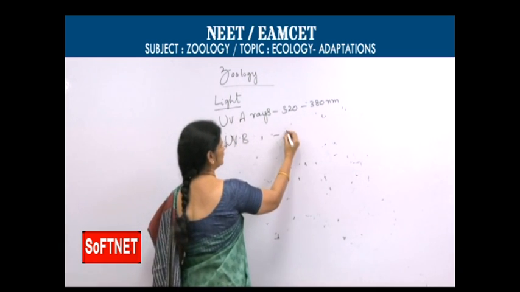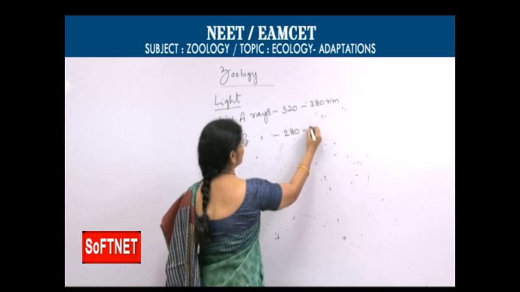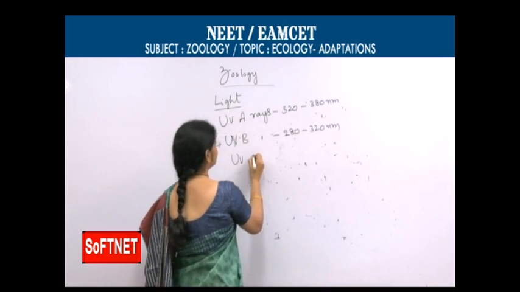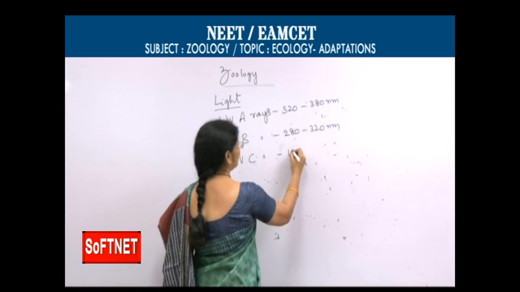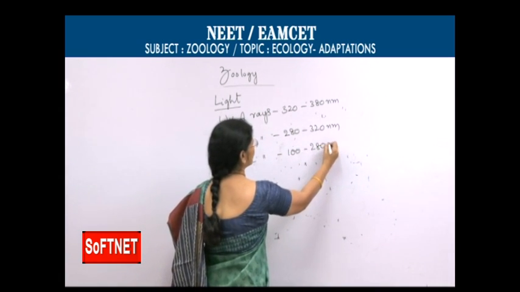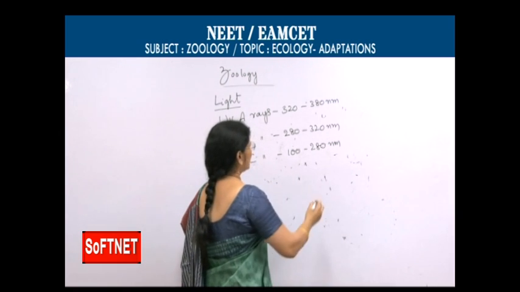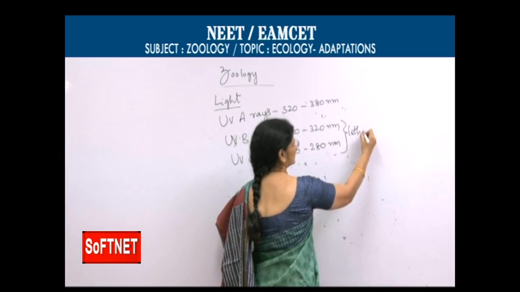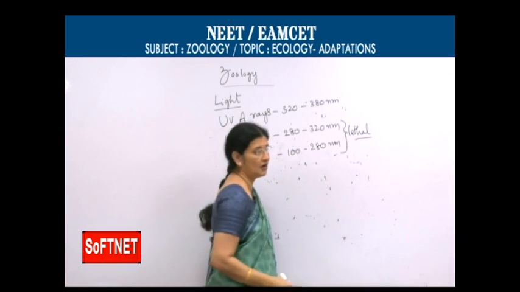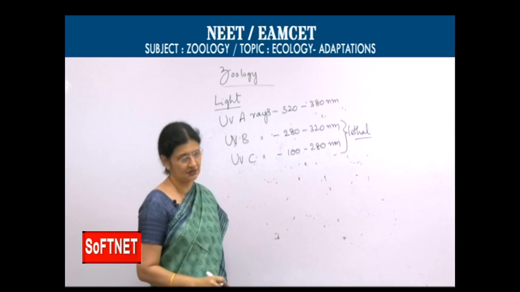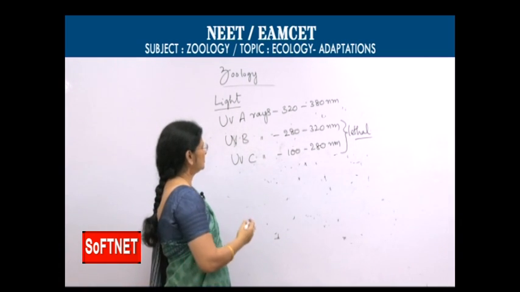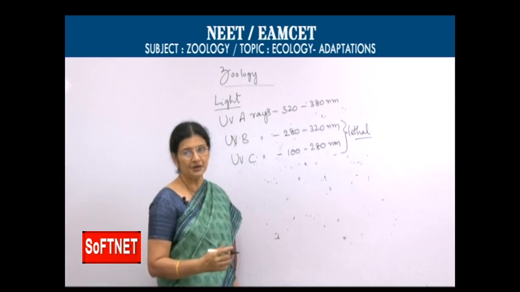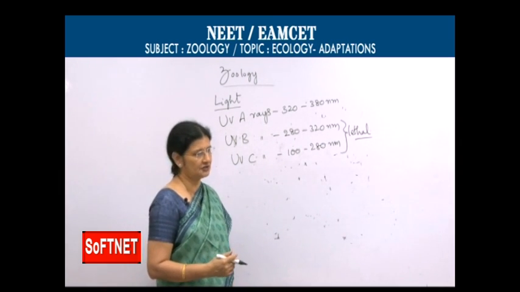UVB rays, 280 to 320 nm, UVC rays 100 to 280 nm. These are harmful. These are lethal, they cause skin cancers and all. So, some of these ultraviolet rays are useful, but some of them cause cancers also.